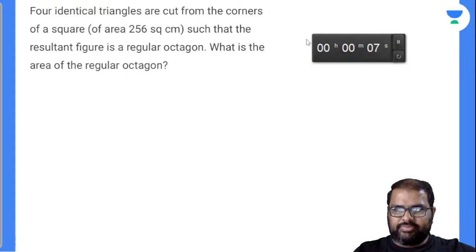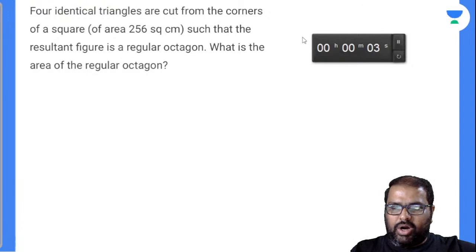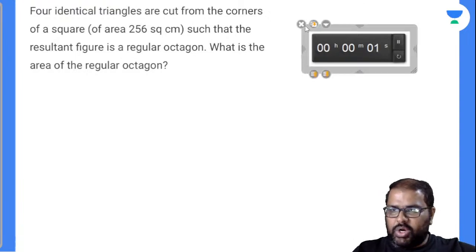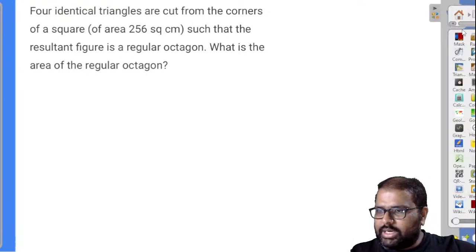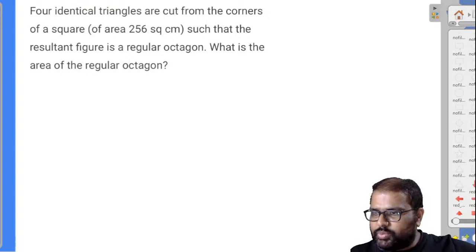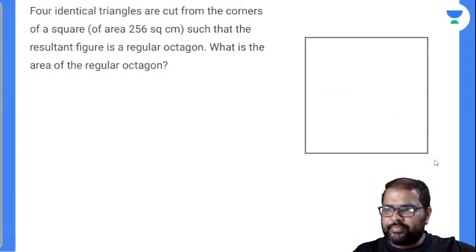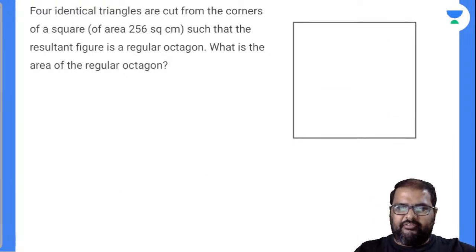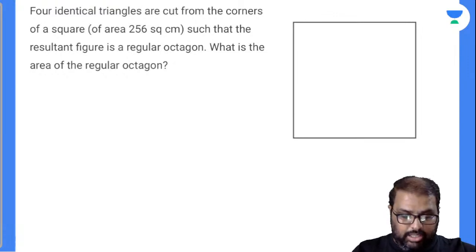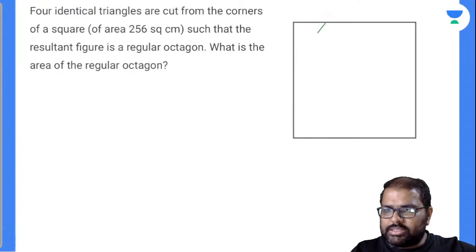Any answer for this? Four identical triangles are cut from the corners of a square. Okay, so let's draw a diagram, then we can understand this. I will draw a square. Four identical triangles are cut from the corners of a square, so I'll write it like this.